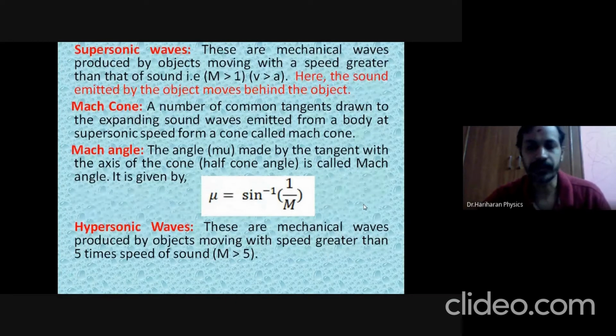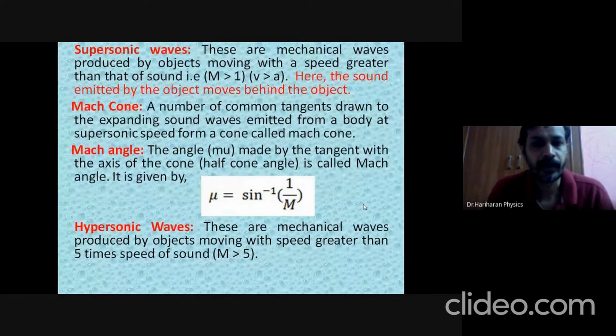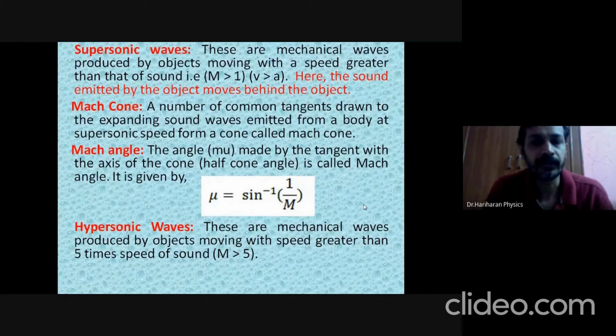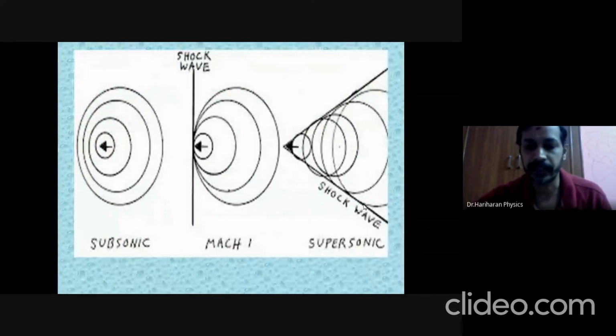Now what are supersonic waves? Supersonic waves are the mechanical waves produced by objects moving with a speed greater than the speed of sound in a given medium. That is, V is greater than a, or the Mach number M is greater than 1. In this case, the sound emitted by the object is going to move behind the object. Let us look at this diagram.